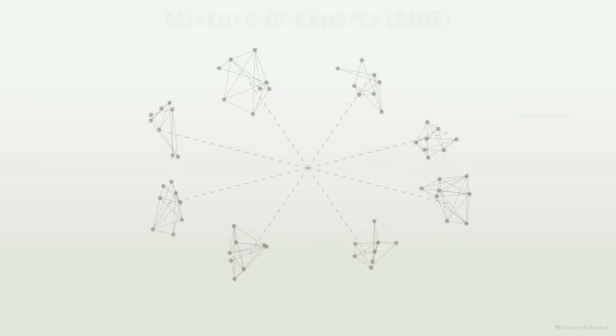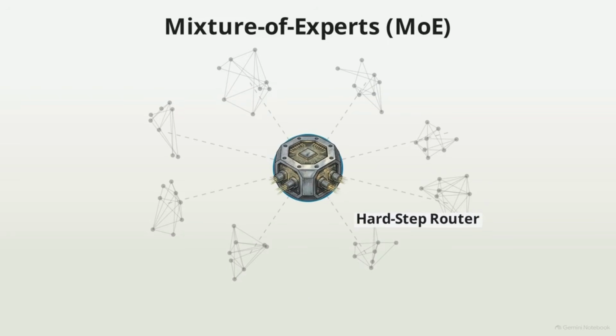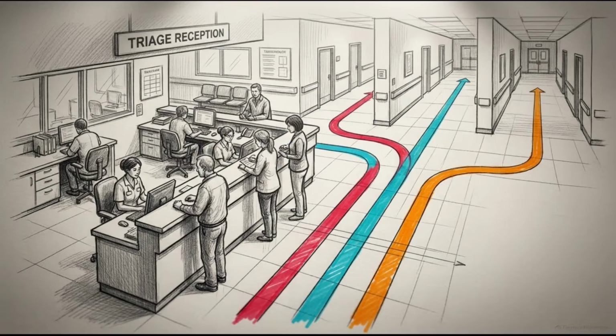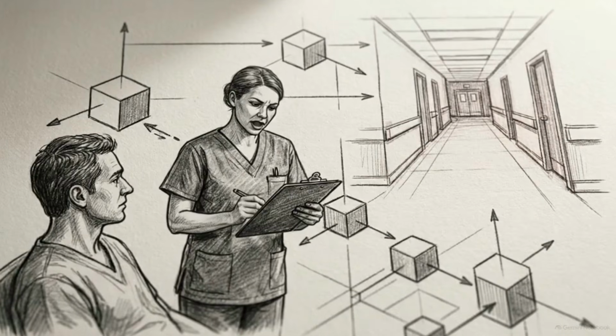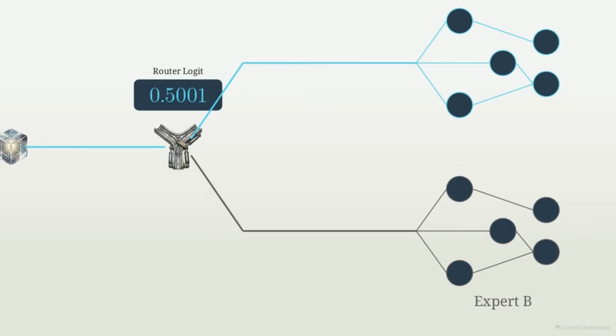This infrastructural instability is profoundly magnified in mixture of experts architectures, which decouple parameter count from active compute by utilizing a hard-step router network to dispatch individual tokens. Think of this mechanism like a hospital triage system. A microscopic variance in a patient's vital score can route them to an entirely different specialist ward for treatment. In a mixture of experts model, a tiny decimal fluctuation in the router's probability score triggers a mechanical switch, instantly diverting the token to a completely different sparse subnetwork containing billions of distinct parameters.